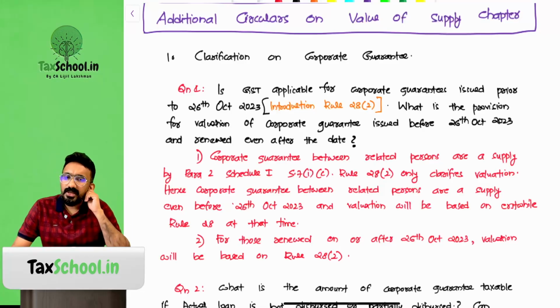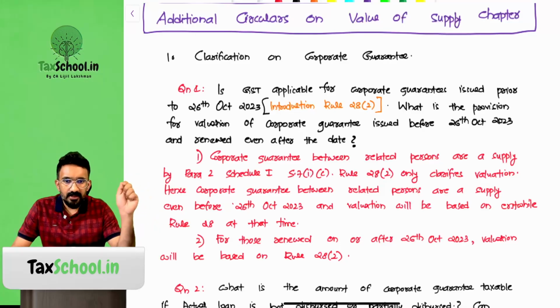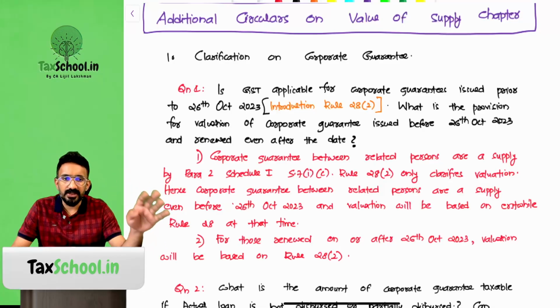What happens when one company gives a guarantee for another's loan? The loan is given to company A, and the guarantee is given by company B. The question is, will there be considered to be a supply between company A and company B in this case? Yes. Company B is getting a loan from a bank because company A is giving a guarantee.